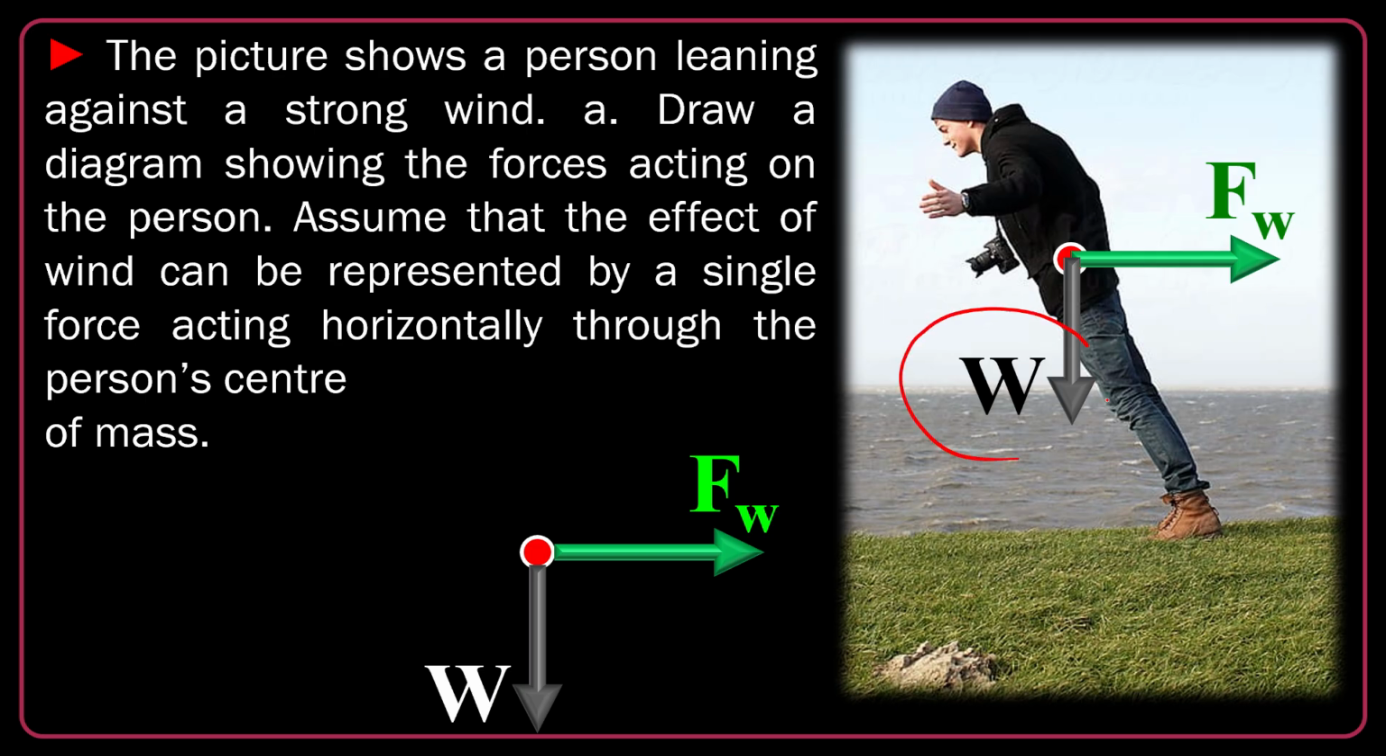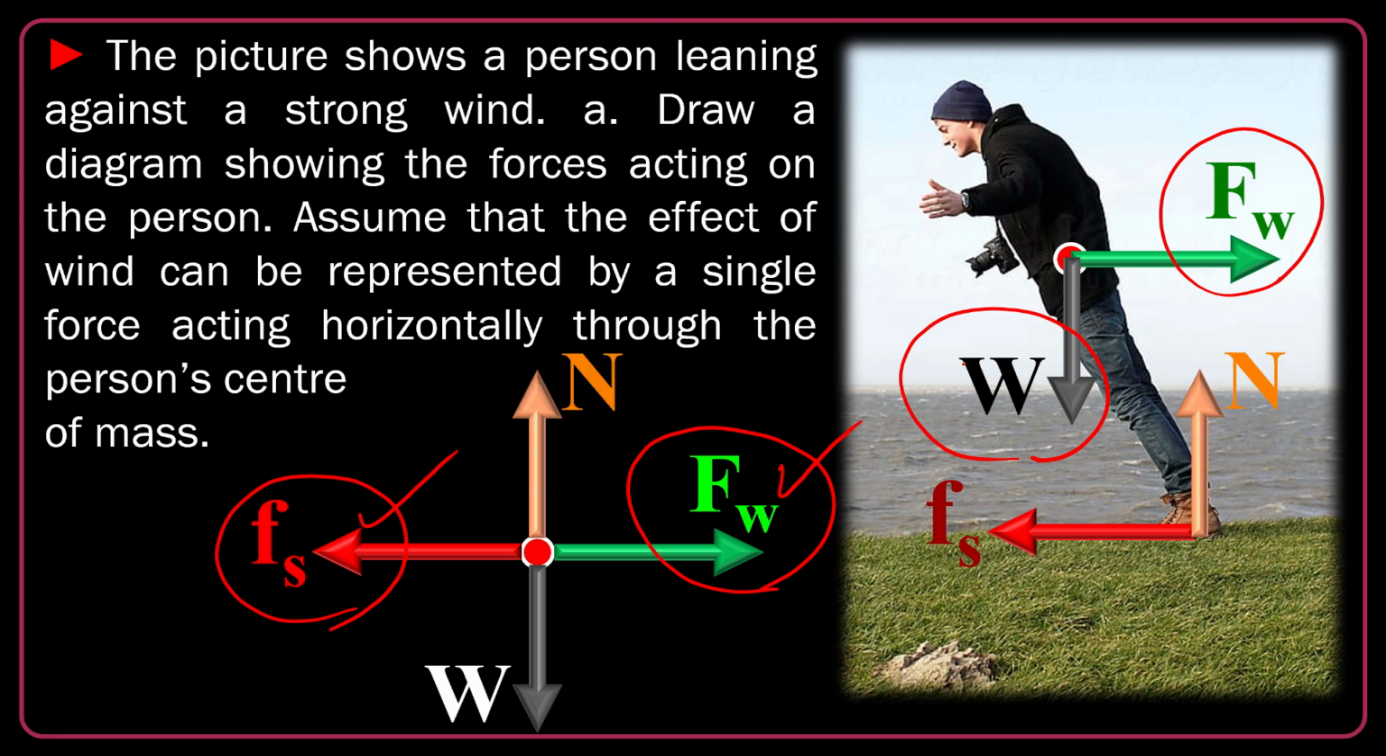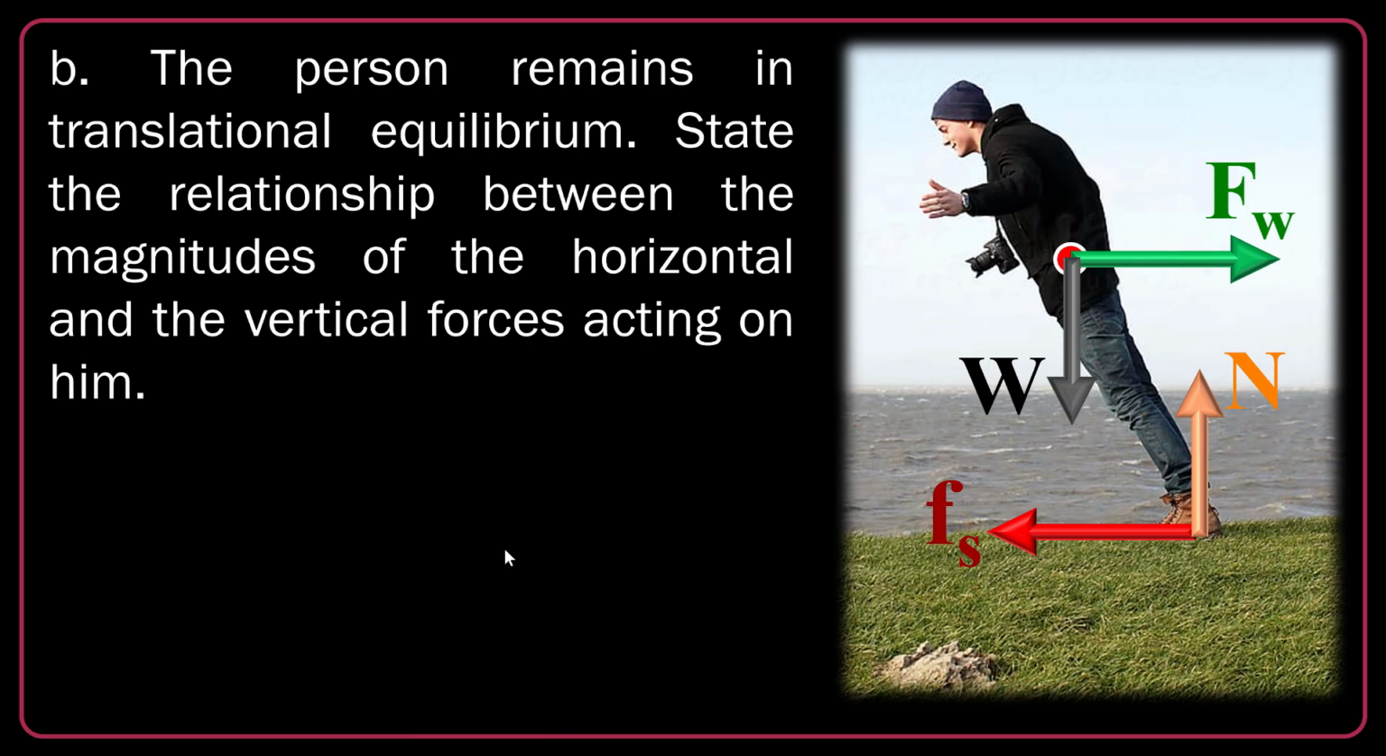Guys, this W must be cancelled by a force, and also the wind force must be cancelled by a force. Why? Because this guy is at rest. So here we will have the Fs, the static friction, at the point when the feet are in touch with the ground, which cancels the Fw. You must draw them to a scale to show that Fs is equal to Fw, because this is a free body diagram. And also the vertical force, the normal force, the reaction of the ground, holding the person on the ground. They must also be equal and opposite. This is the free body diagram.